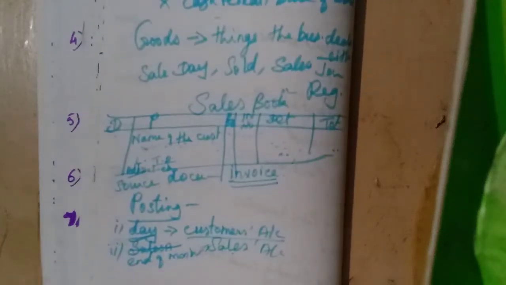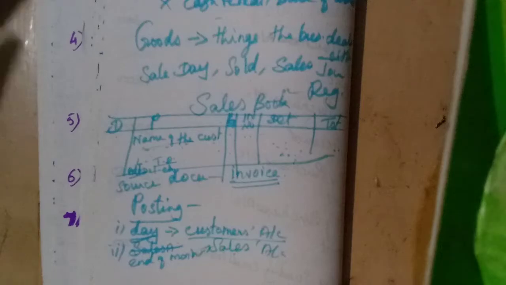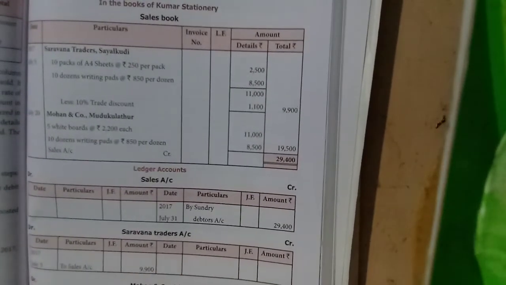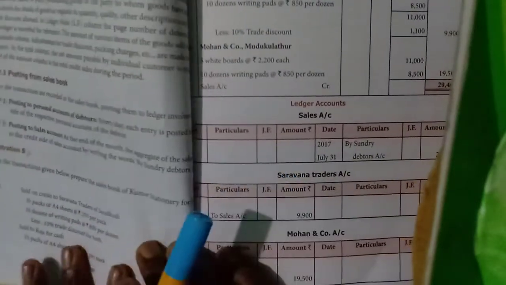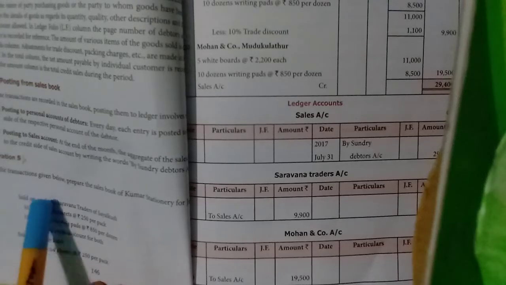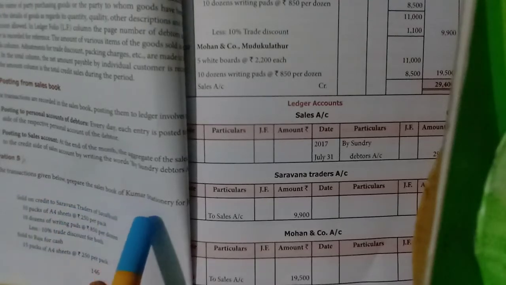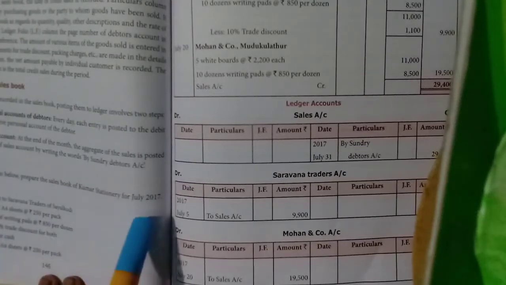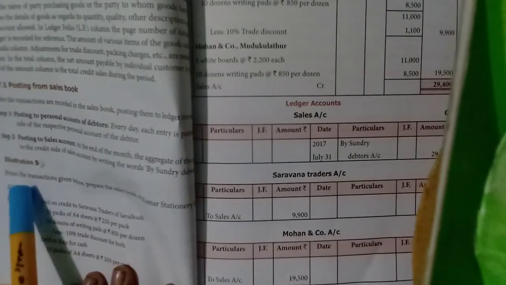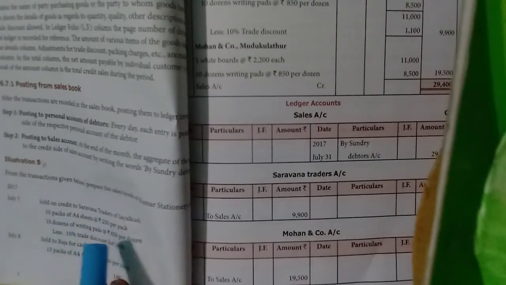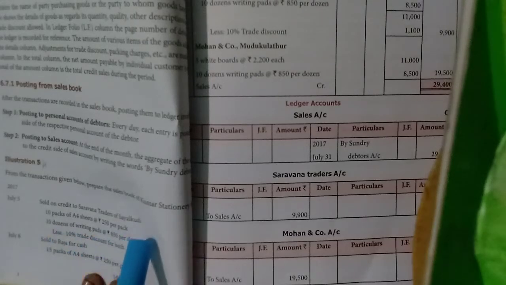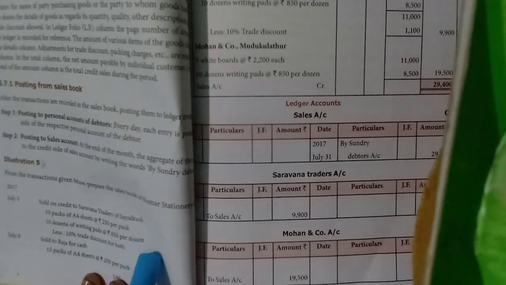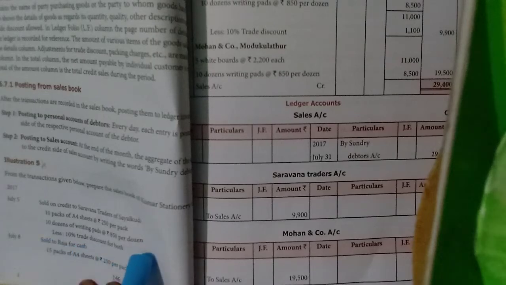Now I will show the illustration to you. I will read the illustration for you. From the transactions given below, prepare the sales book of Kumar Stationery for July 2017. July 5, sold on credit to Saravana Traders of Soilkudi, 10 packs of A4 sheets at the rate of 250 per pack, 10 dozens of writing pads at the rate of rupees 850 per dozen, less 10% trade discount for both.